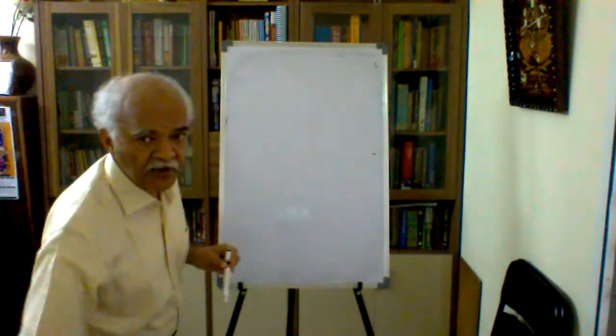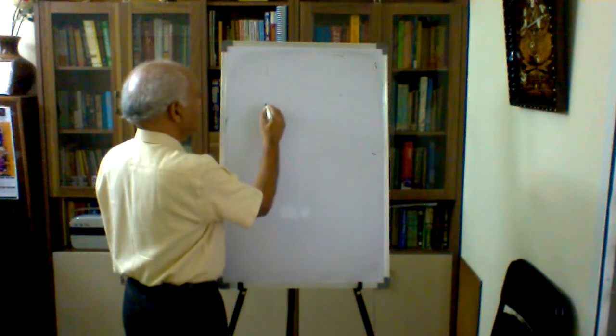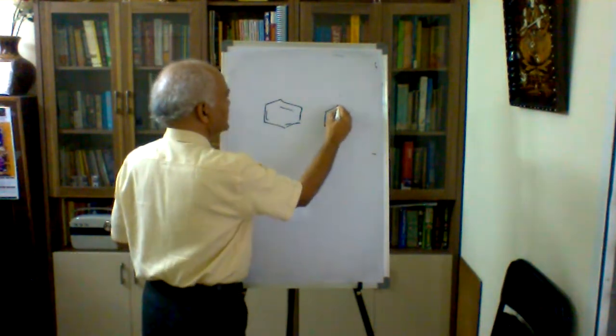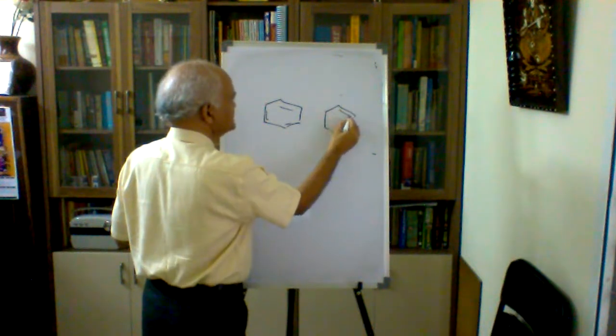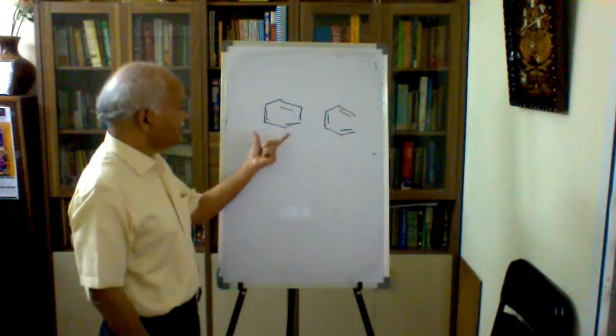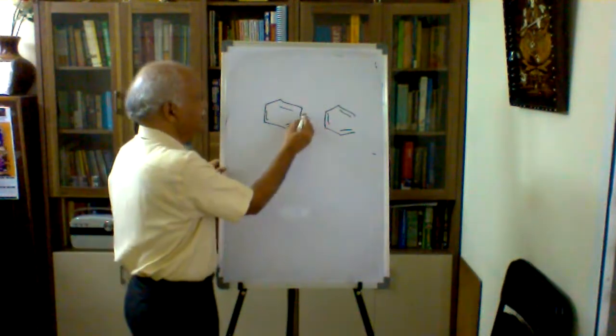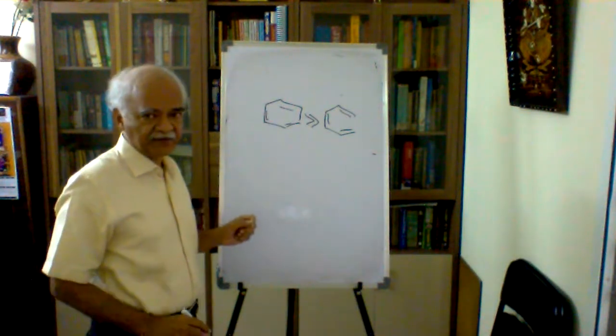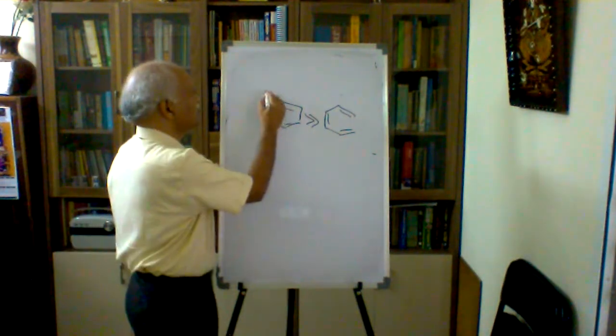Therefore, to summarize at this stage, I want to draw, imagine, this is my benzene molecule, aromatic, and I want to compare this with one more molecule like this. Imagine there is a bond like this. This is not cyclic. Therefore, this is cyclic and aromatic. This is many times more stable than the other compared to this system here. Or if I am drawing, this is more stable.